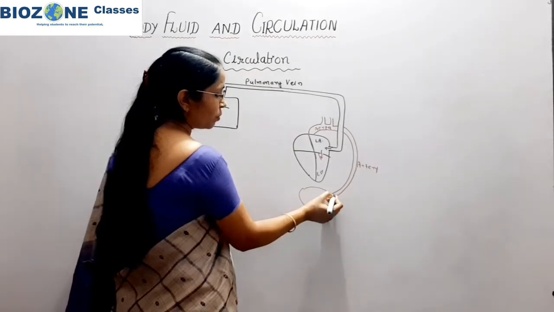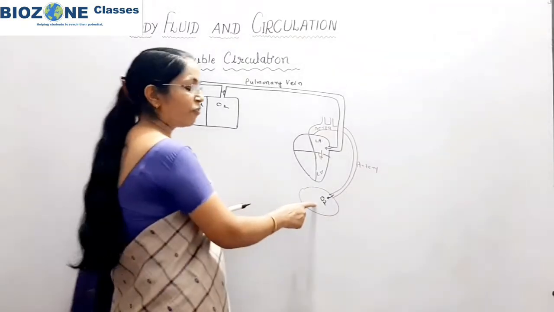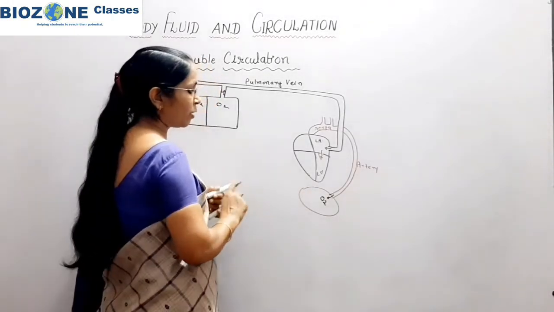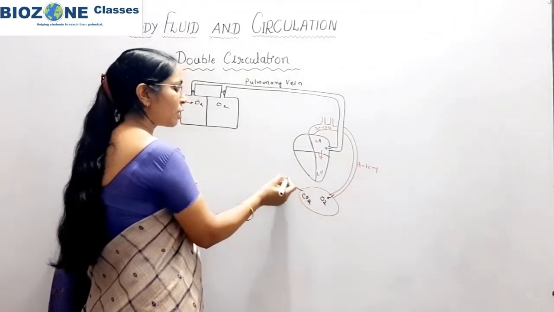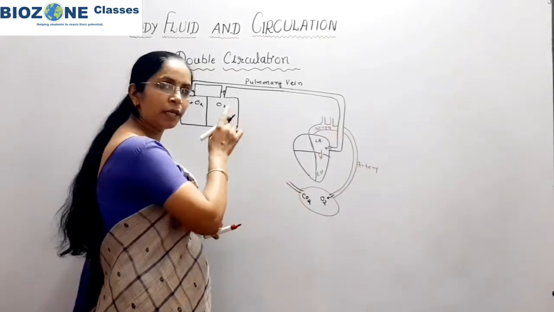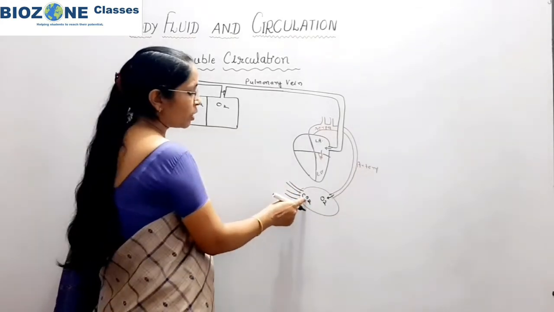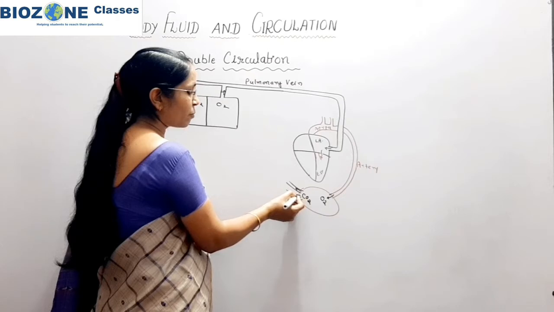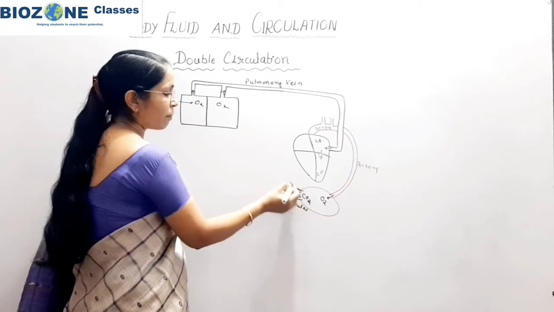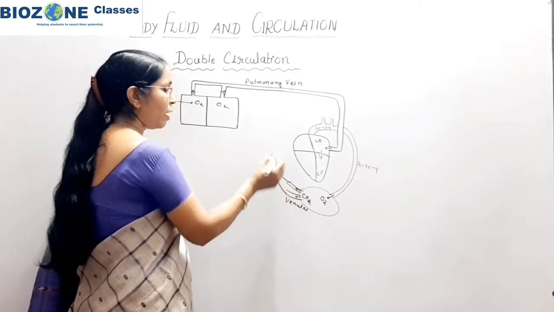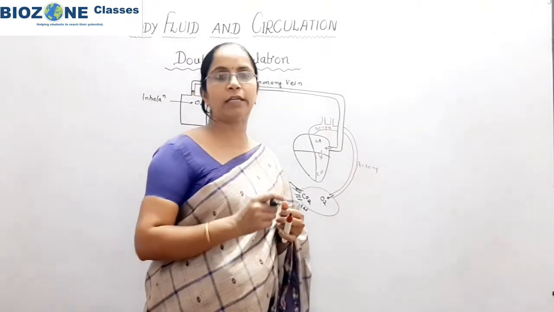Inside the body tissue, oxygen is released and used in the oxidation of food, and when the oxidation is completed, carbon dioxide is produced. This part we already studied in breathing and exchange of gases: carbon dioxide is produced in the aerobic respiration of glucose, and CO2 is collected by venules. Venules combine to form a vein.